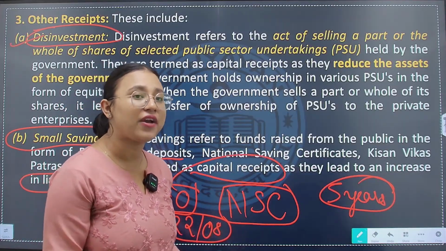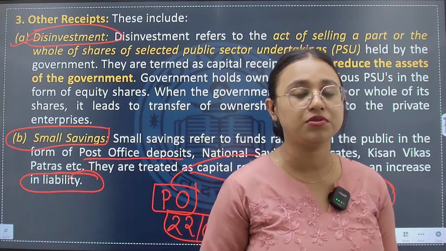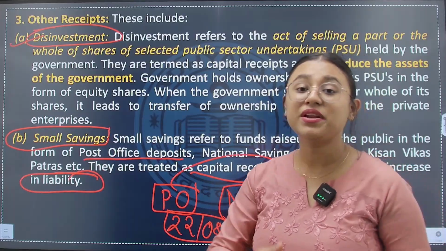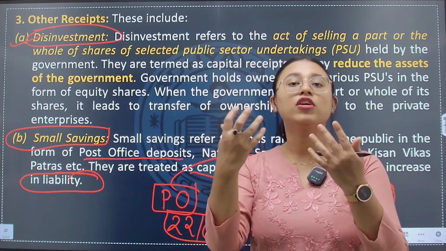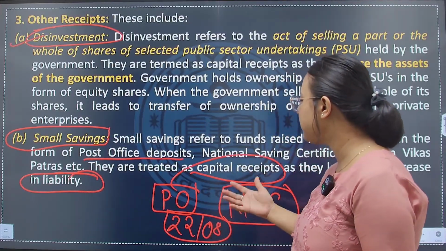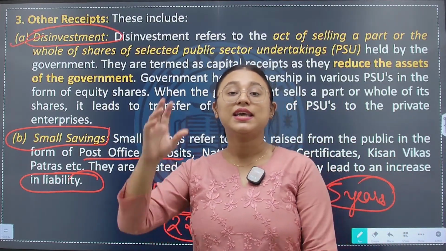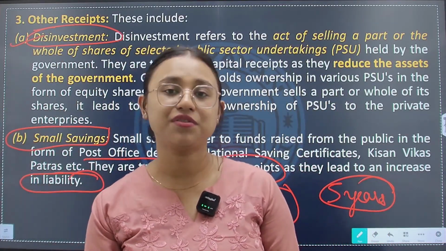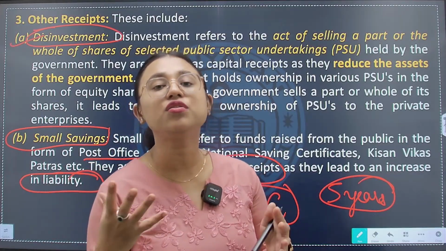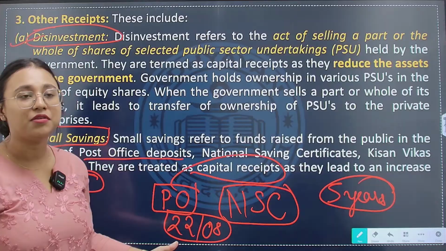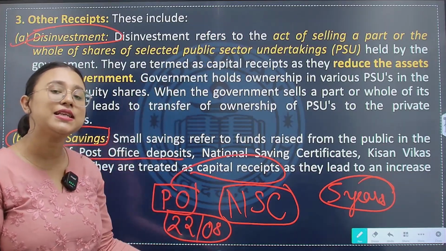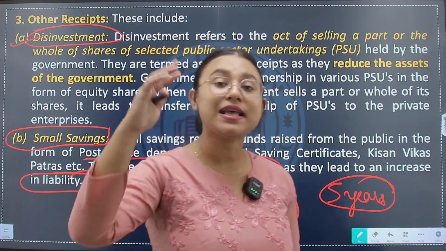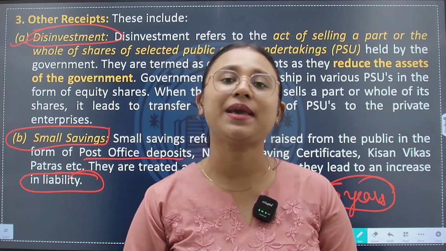But for those 5 years, the money I have saved with the post office, the government can use it for investment. So for a point of time the government has gotten earning in the form of post office saving bank or national saving certificate, but it has a liability. What is the liability? It will have to return back to the people with a higher rate of interest in the future date. So all those receipts where the government earns at present, but has reduced an asset or created a liability on the government to pay it at some point of time in the future, is said to be as capital receipt.